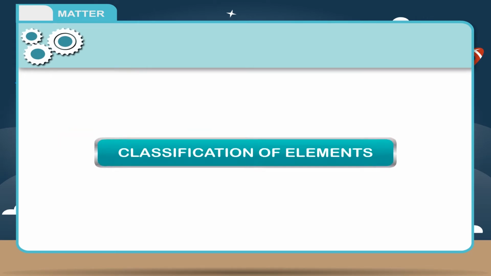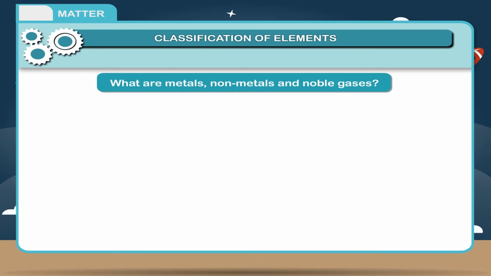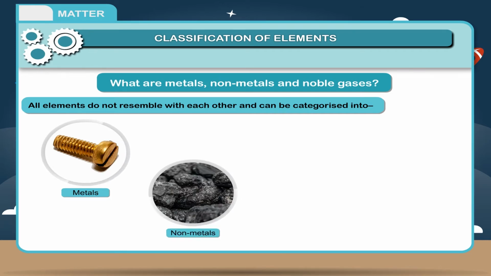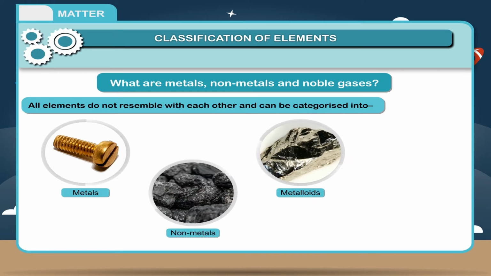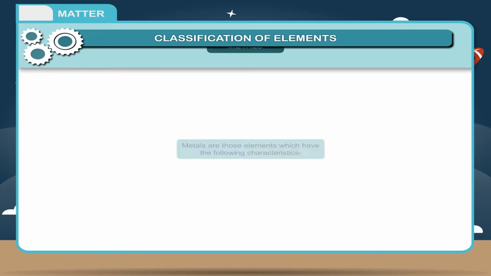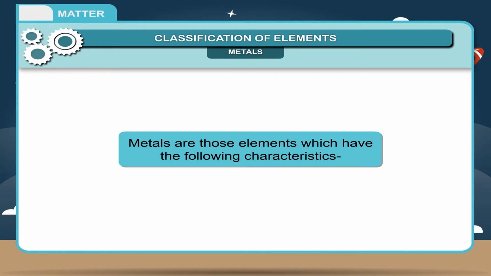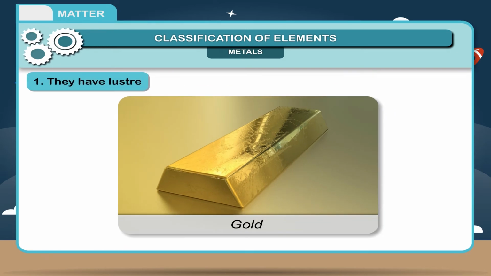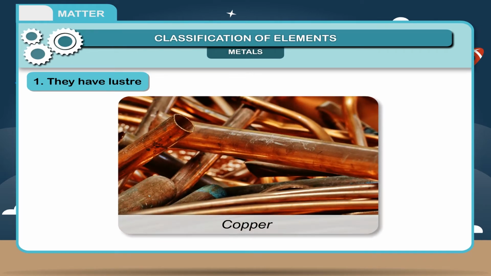Classification of elements. What are metals, non-metals, and noble gases? All elements do not resemble each other and can be categorized into 1. Metals, 2. Non-metals, 3. Metalloids, 4. Noble gases. Metals. Metals are those substances which have the following characteristics. 1. They have luster, which means that their surface shines when light falls on it. Example, gold, silver, copper, etc.